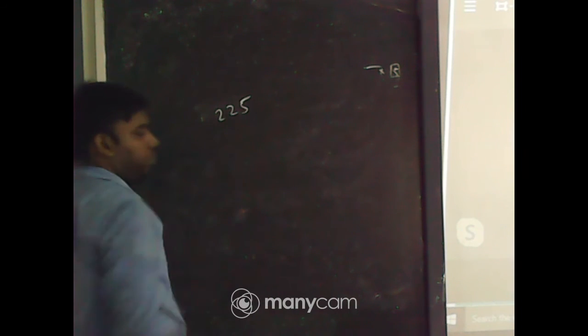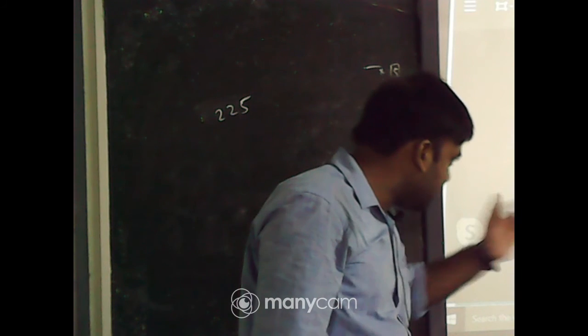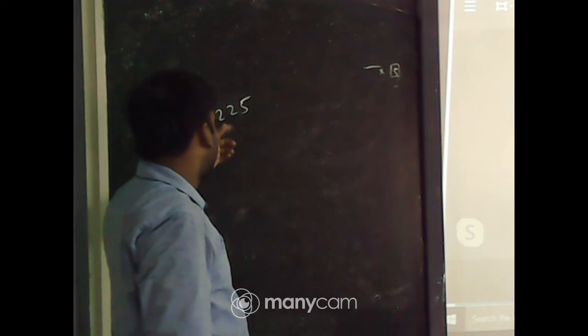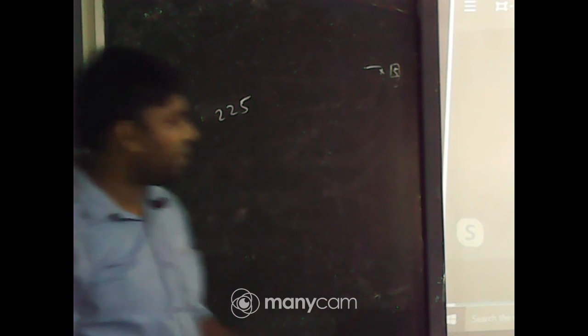225. Is it a perfect cube number? It is not. Someone has answered 15, but it is wrong. Okay, and which number should be multiplied with 225 to make it a perfect cube number? Yes, it is a perfect square number, not perfect cube number. So which number should be multiplied with 225 to make a perfect cube number? Answer it quickly.